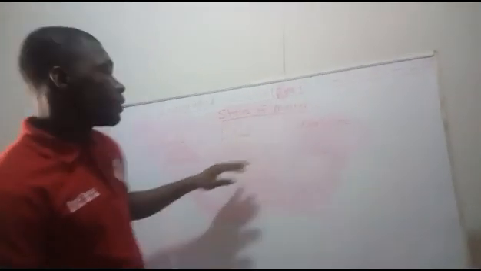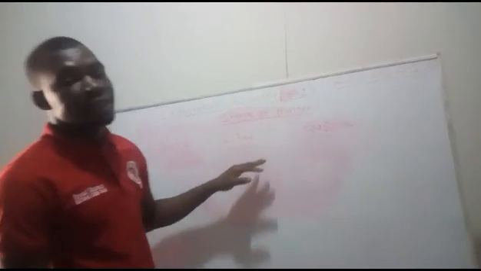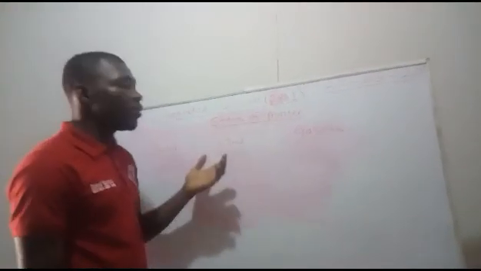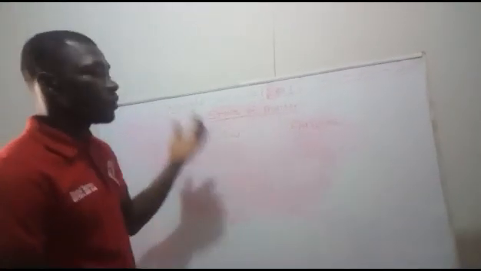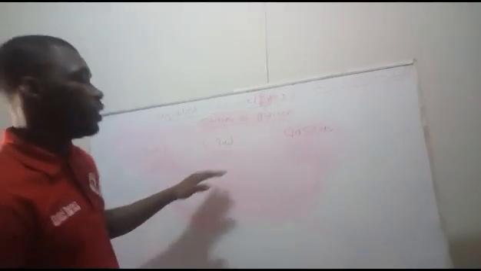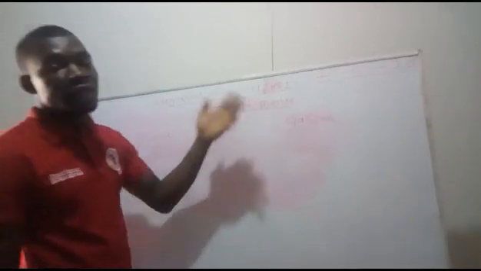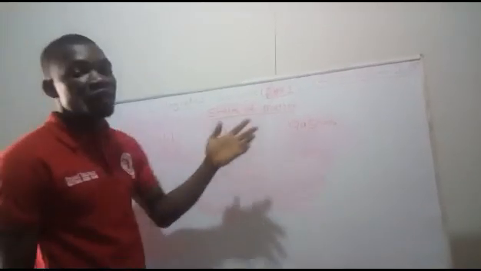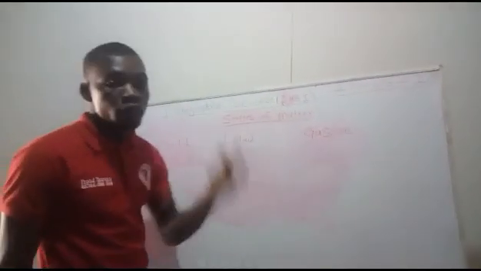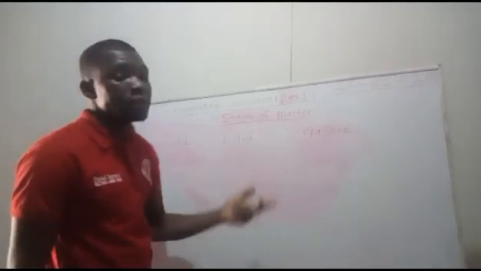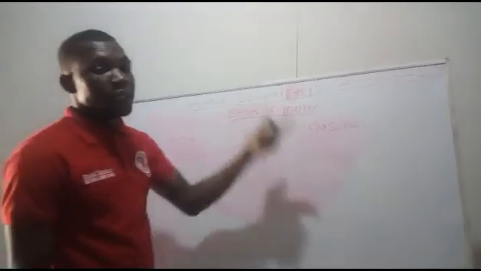In the last class, we started a topic on matter and we understood what matter meant. That is a substance that has mass and occupies space. And we looked at examples of matter. Some of the examples of matter were stone, table, water, oxygen, etc.